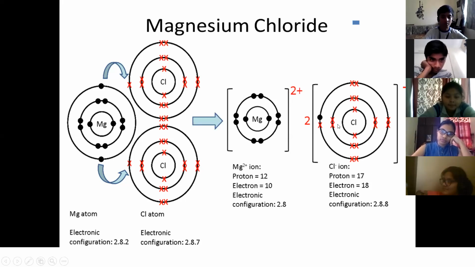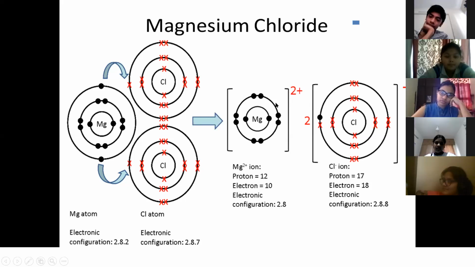What will be the charge on each chlorine? If 1 electron is in excess, the charge will be -1. So the 2 chlorines, each -1 and -1, will be neutralized by +2. So we get MgCl2. You have to show it like this.